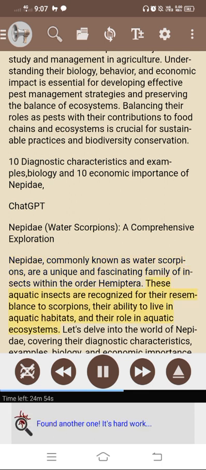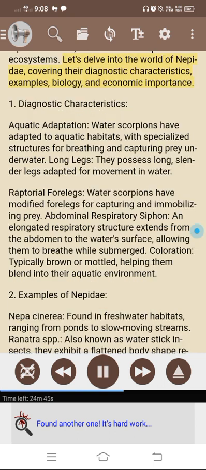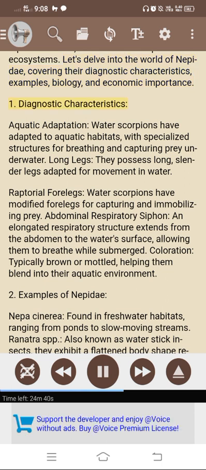These aquatic insects are recognized for their resemblance to scorpions, their ability to live in aquatic habitats, and their role in aquatic ecosystems. Let's delve into the world of Nepidae, covering their diagnostic characteristics, examples, biology, and economic importance. 1. Diagnostic characteristics. Aquatic adaptation.